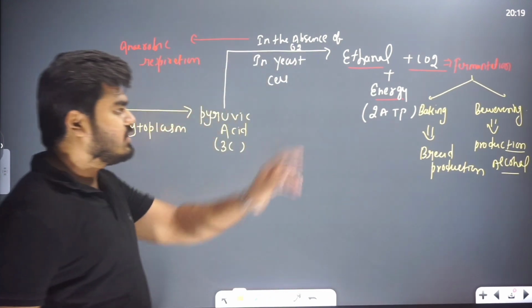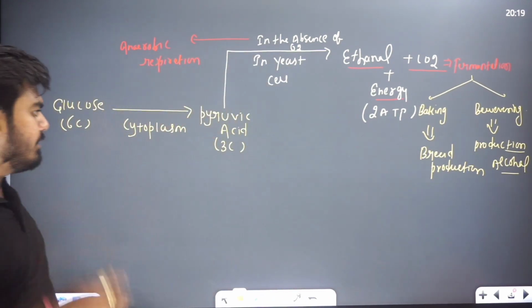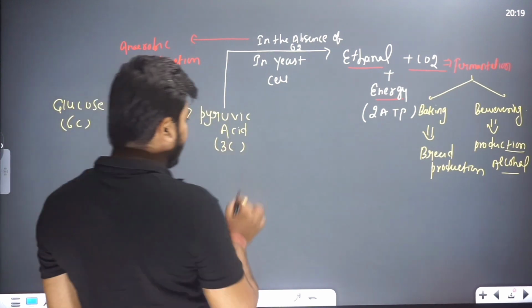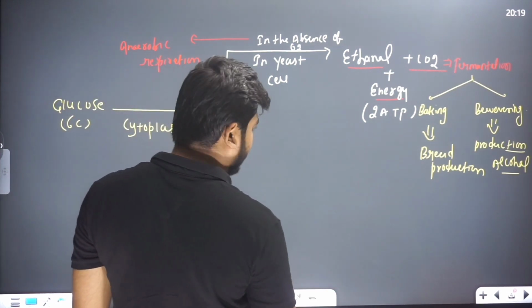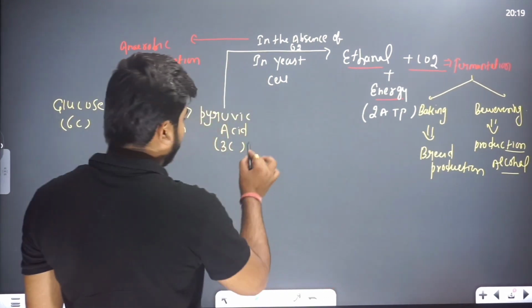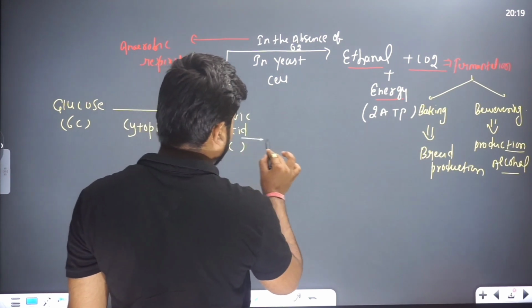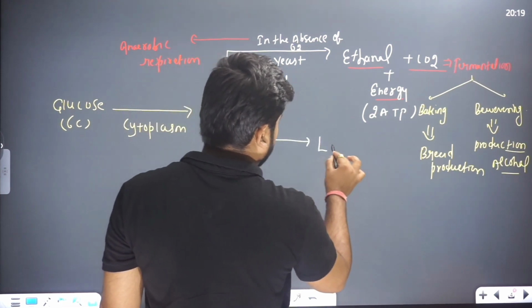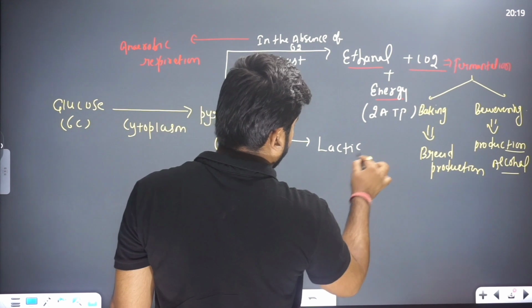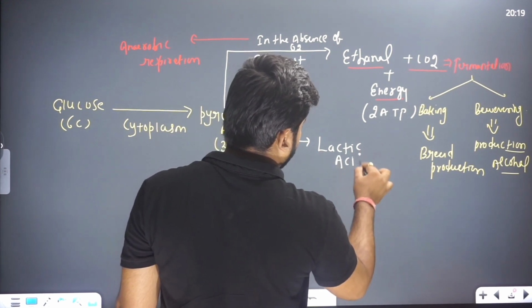So this process is known as what? This is called the fermentation process, right? Second, beta, what will be the second product? This pyruvic acid forms lactic acid, as well as what, beta?